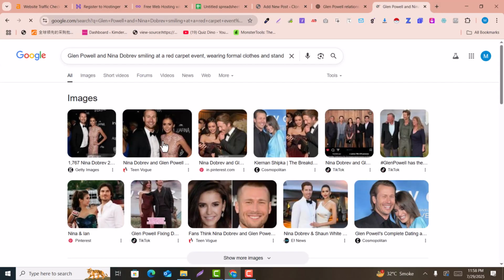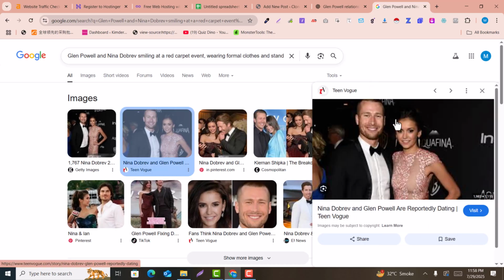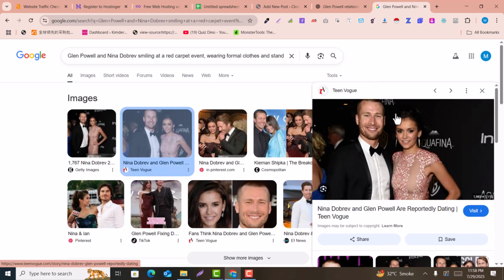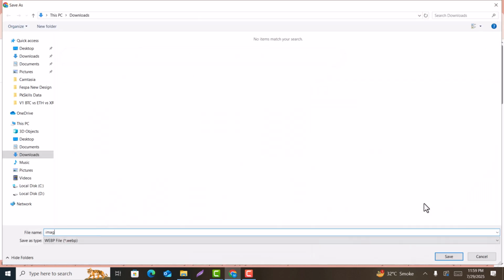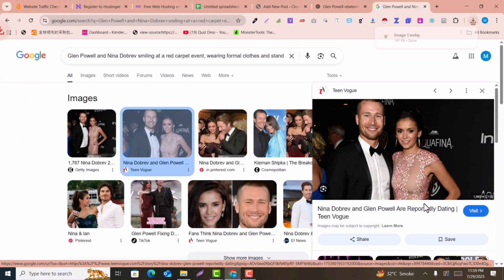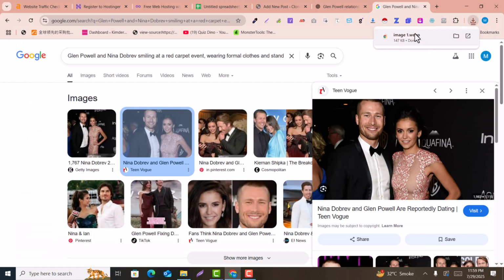So here you can see these images are found. You just need to click on the image and save it to your computer. For example, I just name it image 1, and here you can see this is image 1.